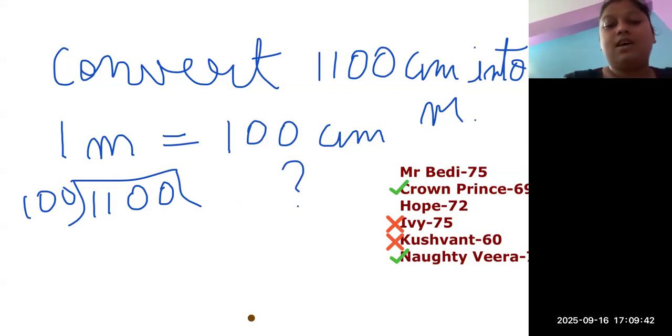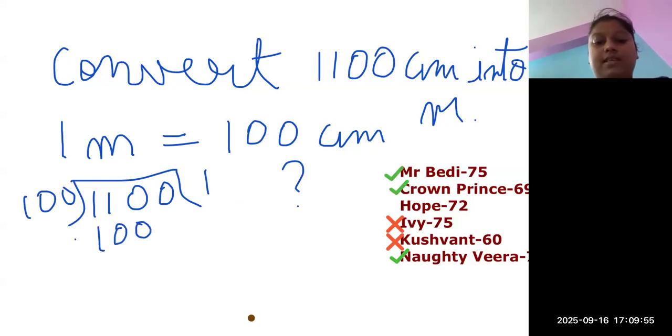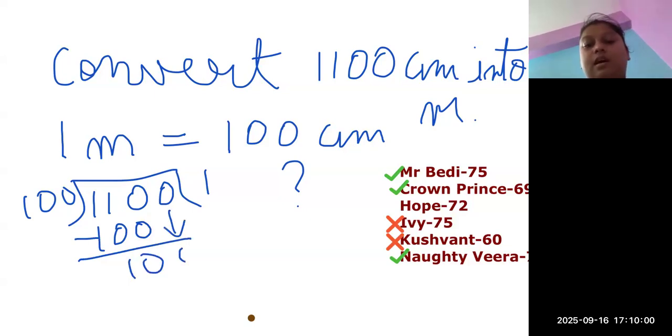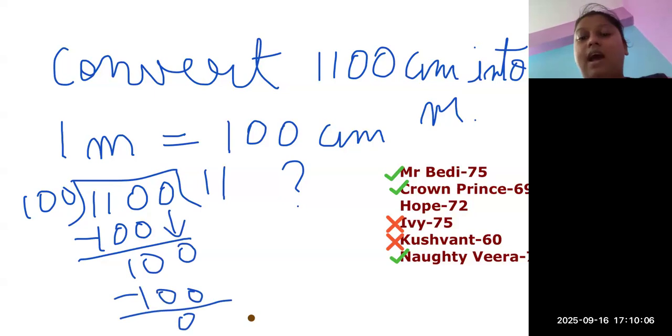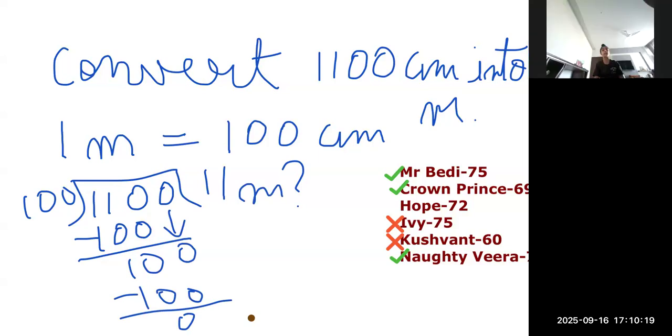So, 100 ones are 100, minus, what did I get? I get 10. Then I carry my 0 down. Then again 100 ones are 100. So the answer I get is 11 meters. Anyone has any doubt?